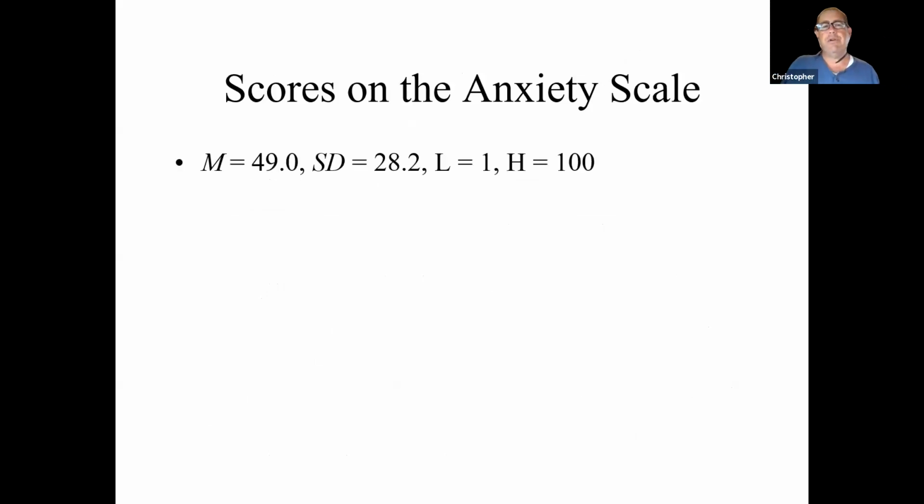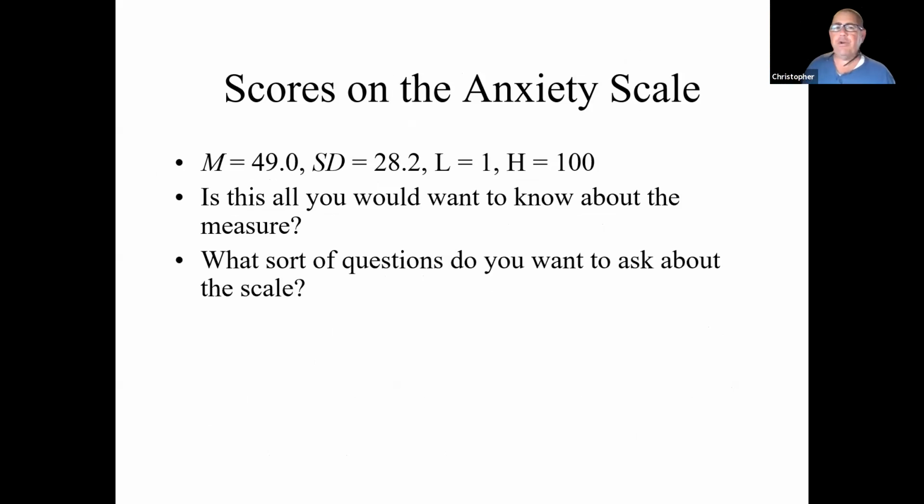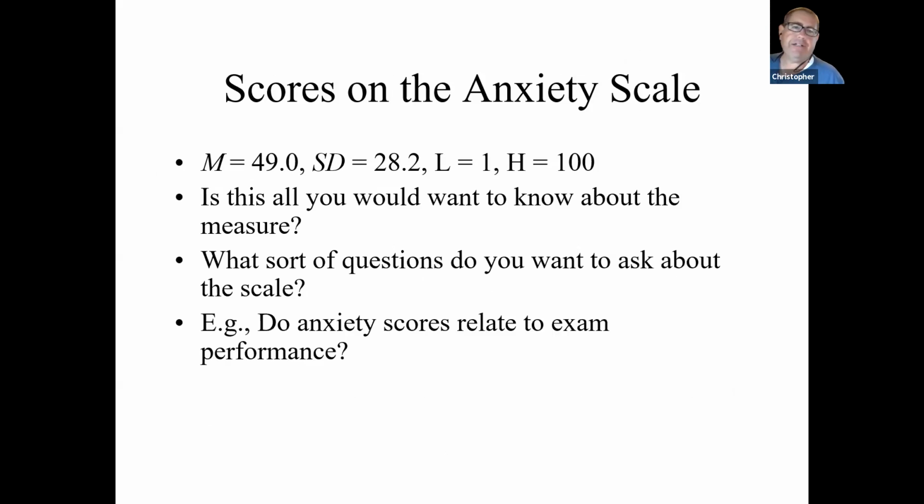So we can look at scores on our test anxiety scale and ask some questions about it. First, we get a mean and a standard deviation, a low score and a high score, all those descriptive statistics that we've seen before. But we'll see that sometimes the questions that we want to ask go beyond these simple descriptive statistics. We want to know something more about the anxiety score. There's other things that we would want to know about this score. In particular, the questions that we might want to ask about the scale are things like, well, do these anxiety scores actually relate to exam performance?